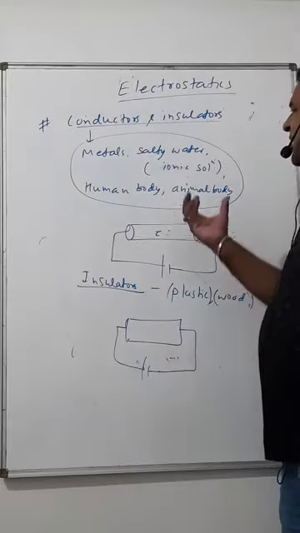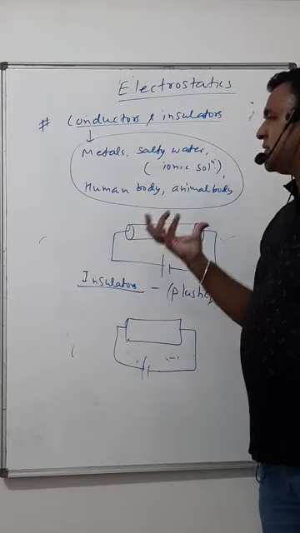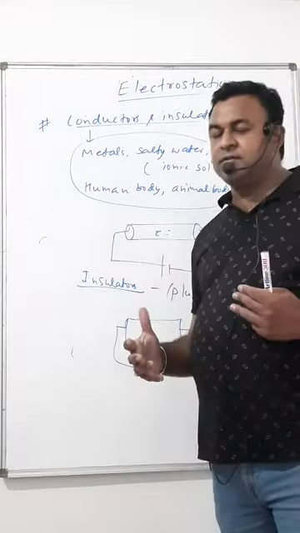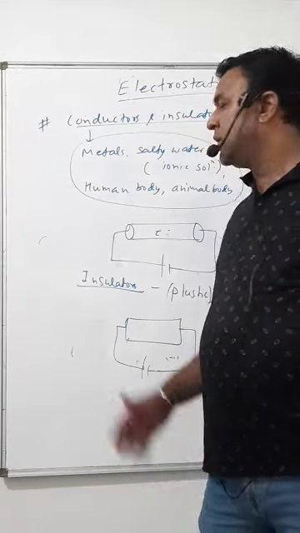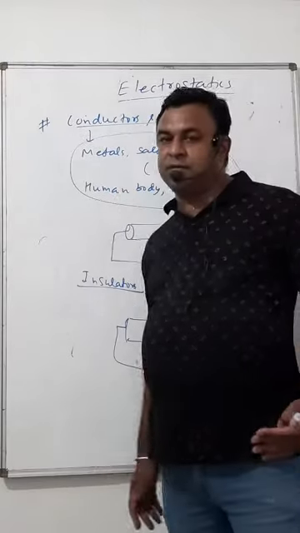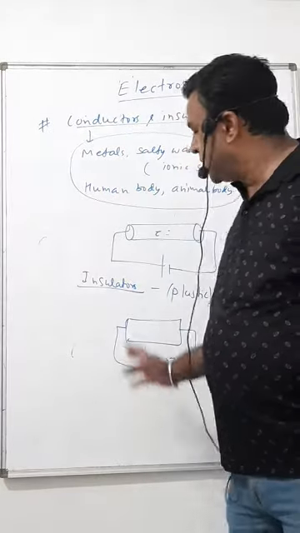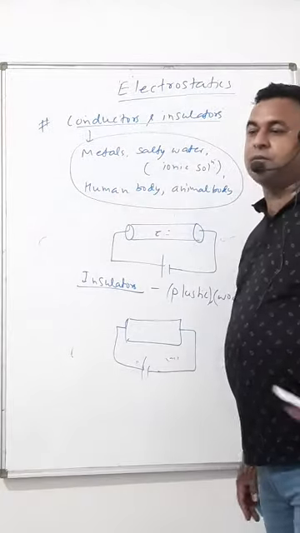So very simply, conductors are the objects which allow the flow of charge. Insulators, where it is not possible.